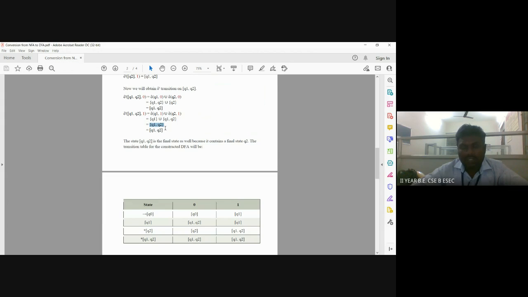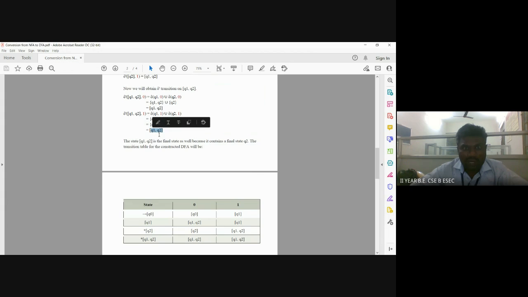Now up to this we have found the existing states only. Here we have to stop the conversion. The state Q1, Q2 is a final state as well, because it contains a final state Q2.